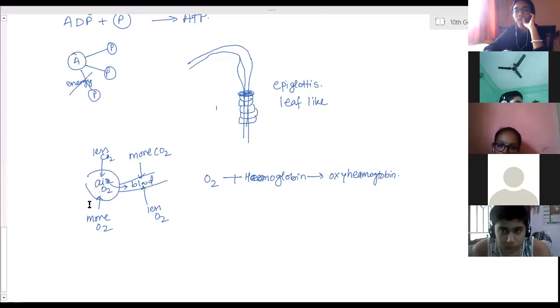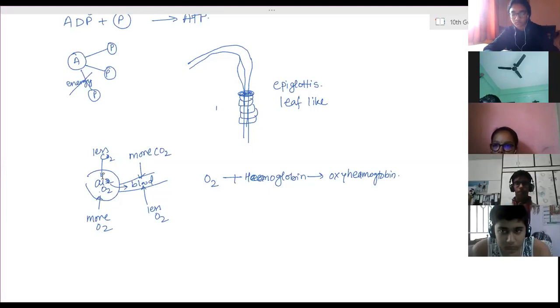But some amount of air will always be present in each alveoli, which keeps the respiration process continuous. Due to the presence of this air in the alveoli, which we call residual volume, the continuous process of exchange of gases takes place. It is not discontinuous. It is not that only when air comes in, the exchange takes place, and when air is going out, the exchange stops. That won't happen.